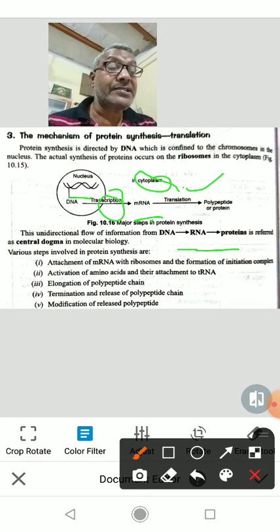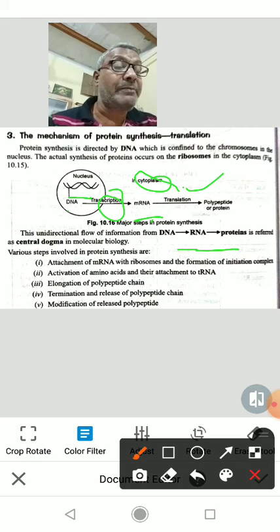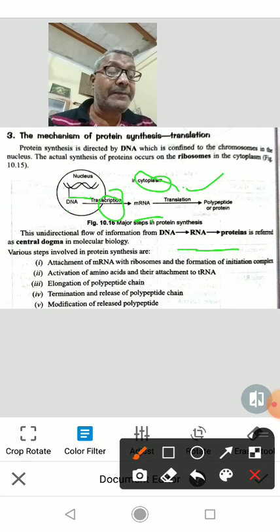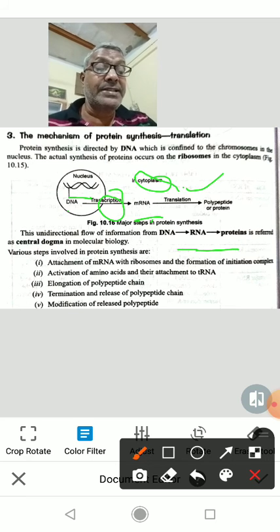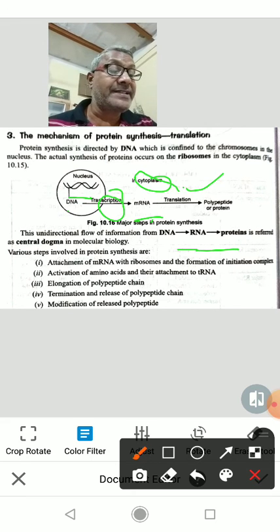So like this peptide bonds are formed, and by the formation of peptide bonds there is addition of amino acids. Messenger RNA strands move exactly one codon at a time to ensure the correct translation of code.